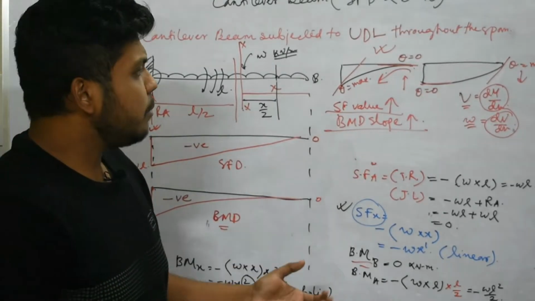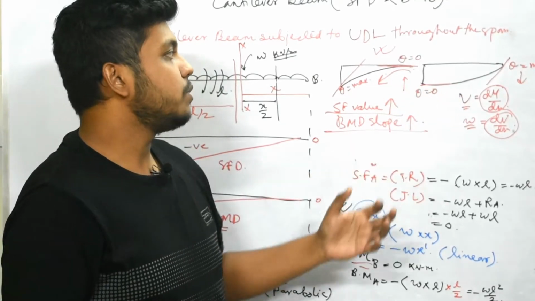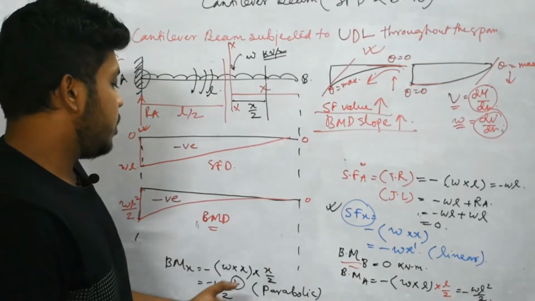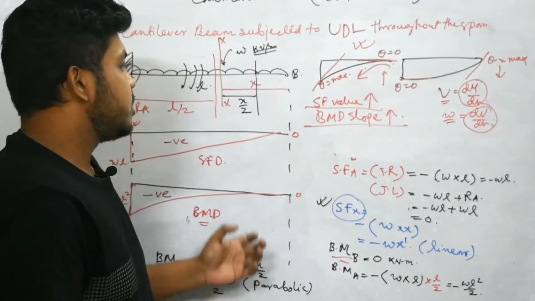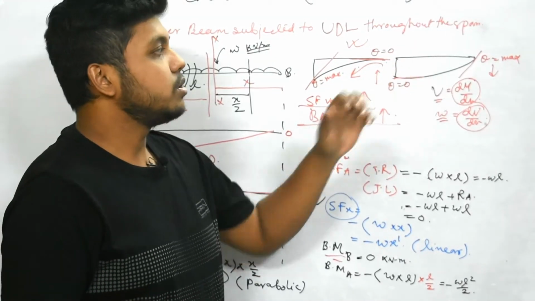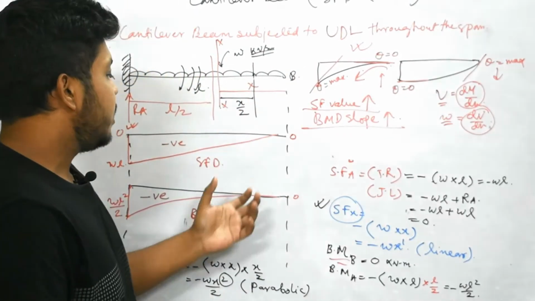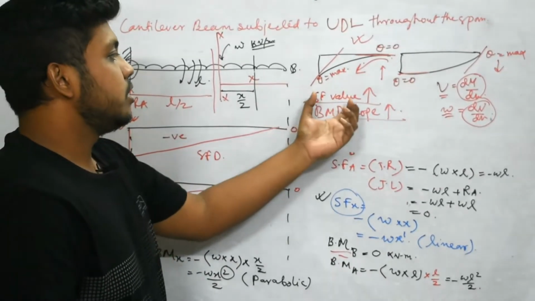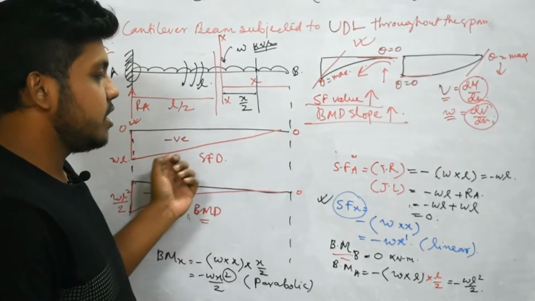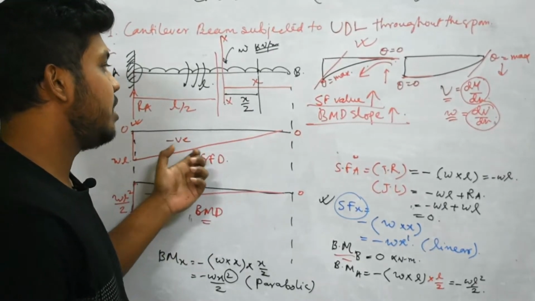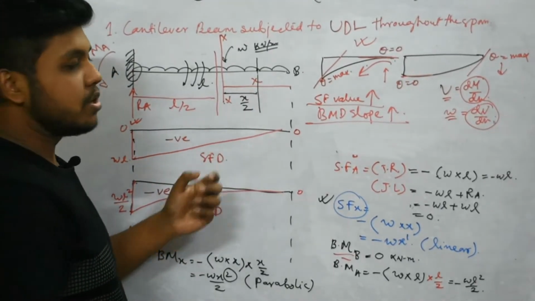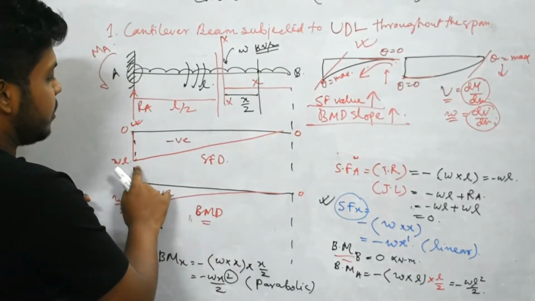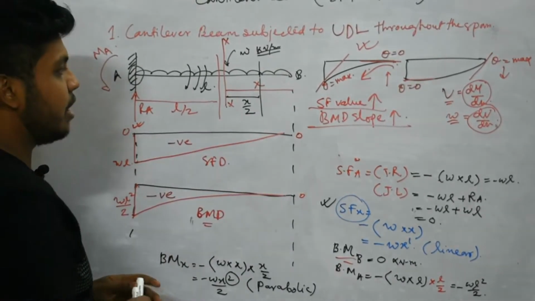Maybe we have lots of doubt when we draw this BMD diagram, as this is parabolic variation, whether it will be like this parabola or this parabola. So we can find out this BMD parabola profile by seeing the shear force value, whether it is decreasing or increasing. Similarly, this SFD slope is 0 to WL, which means the slope is increasing.